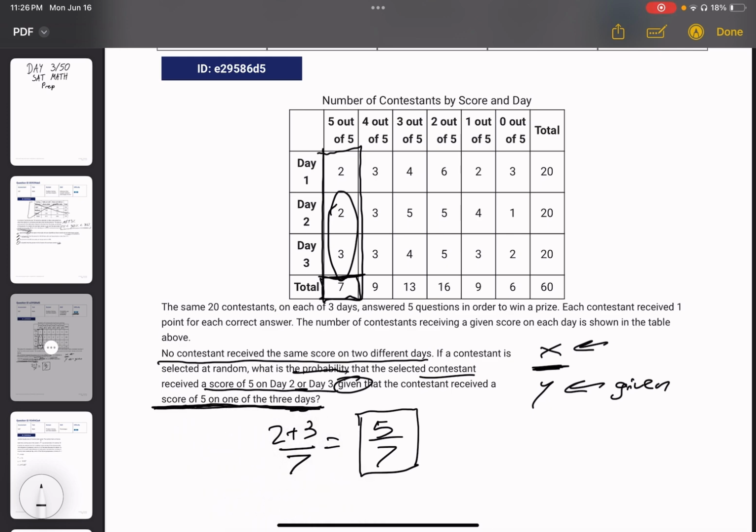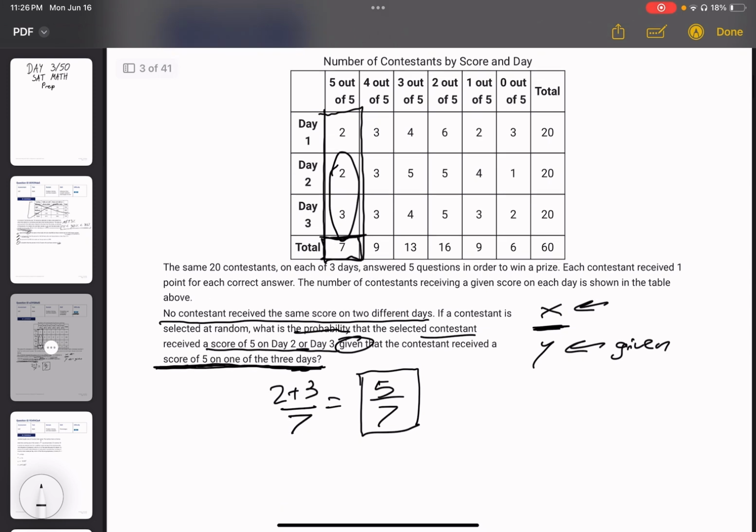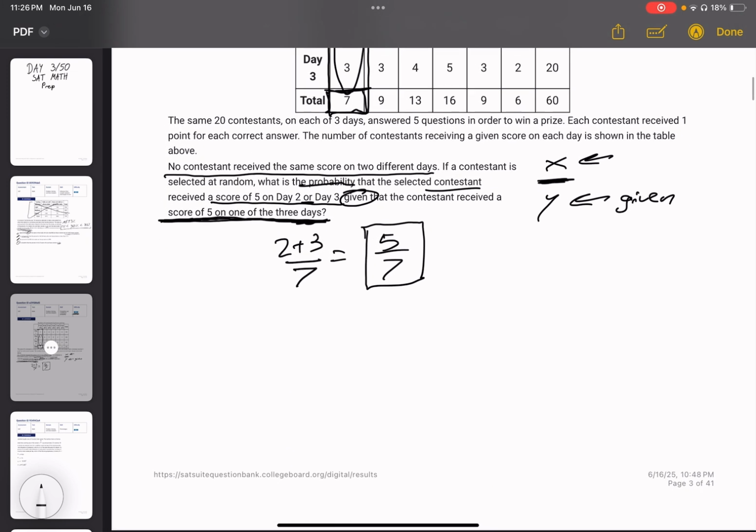Okay. Moving on to our next problem. That's a fill-in problem again, so 5 over 7 would be your answer.